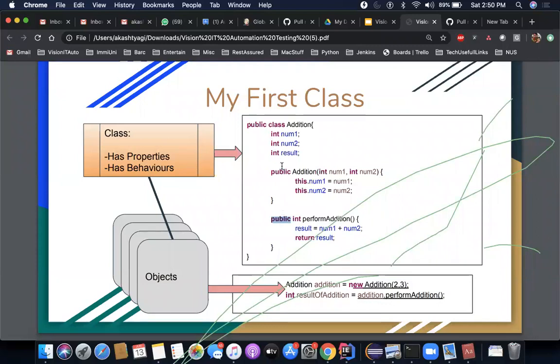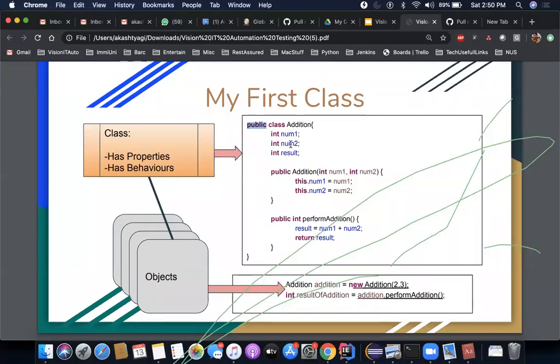So there are different kinds of access modifiers: public, protected, private, default. We're going to learn about it in detail later. But for now, what you need to understand is the common structure of a class. Now, if I try to summarize all of that, a class has a name and it can also have an access modifier. So I have to mention where that class is accessible from, public, private, how it's going to be.